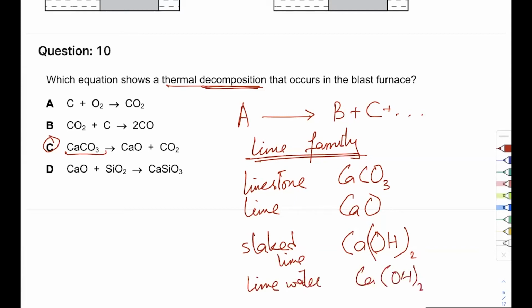Now, wait a minute. Aren't slaked lime and lime water the same thing? What's the difference here? The difference is that slaked lime is solid, but lime water is aqueous. Lime water is a saturated solution. Does anybody know what saturated solutions are? A saturated solution is a solution that has dissolved all of the solid that could be dissolved.